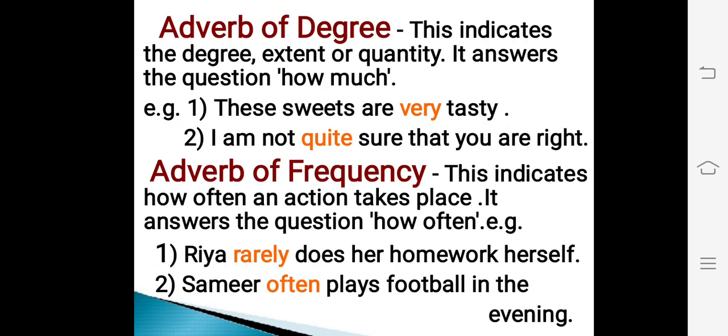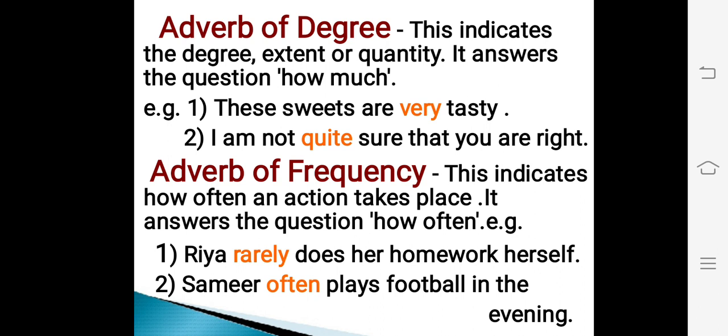Next topic is adverb of degree. This indicates the degree, extent or quantity. It answers the question how much. For example, these sweets are very tasty. I am not quite sure that you are right. In these sentences, very and quite are the adverbs of degree. They indicate the degree, extent or quantity.